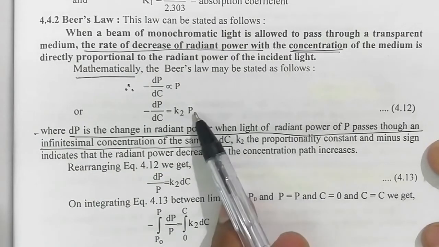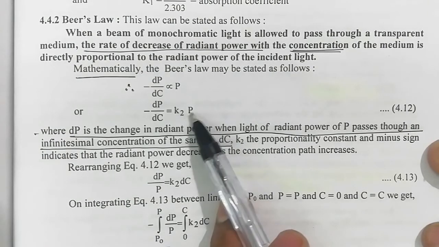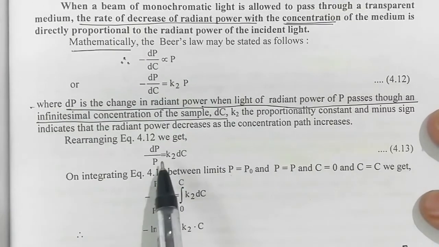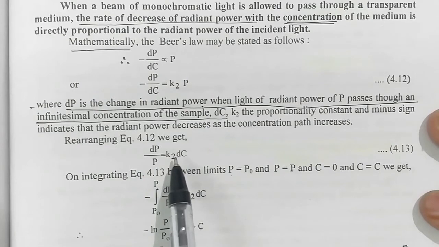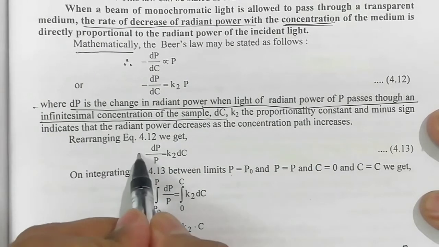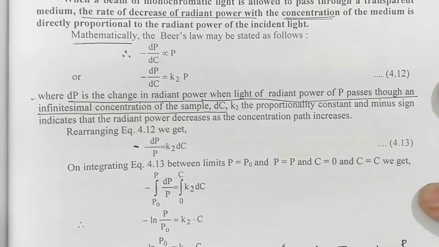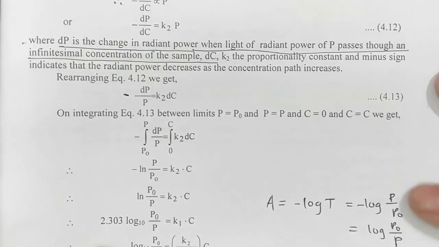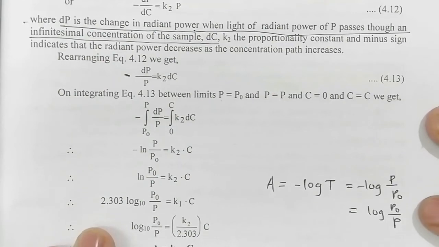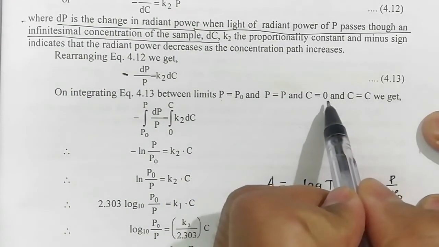Okay, now let us rearrange this equation. Then we get dP upon P is equal to minus K2 times dC. Now integrating the above equation between the limits P equal to P0 and P equal to P, and concentration C0 to C.